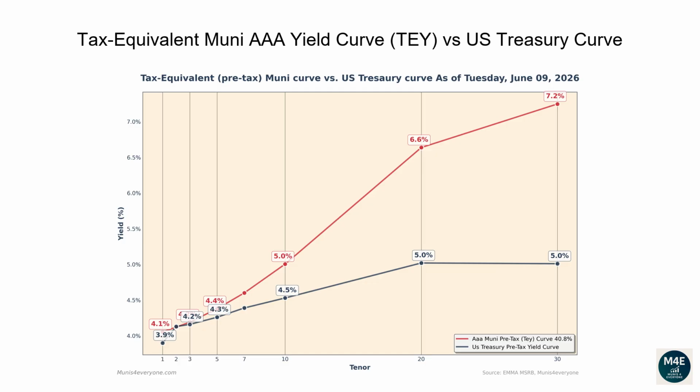Observing the current graph, we can see there are some parts of the tax-equivalent Muni curve currently trading above the Treasury curve. For example, if you wanted to buy a 30-year bond, a AAA Muni bond would yield 7.2% compared to a lower yield of 5.0% from a Treasury bond.